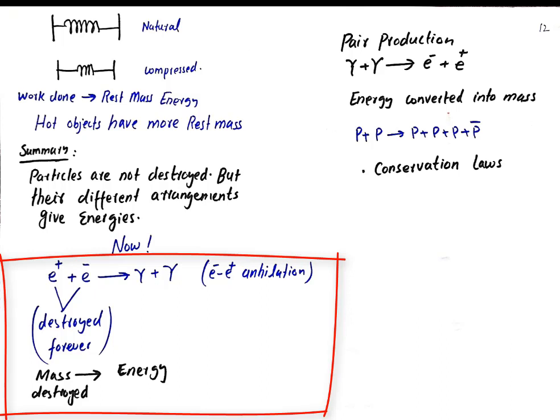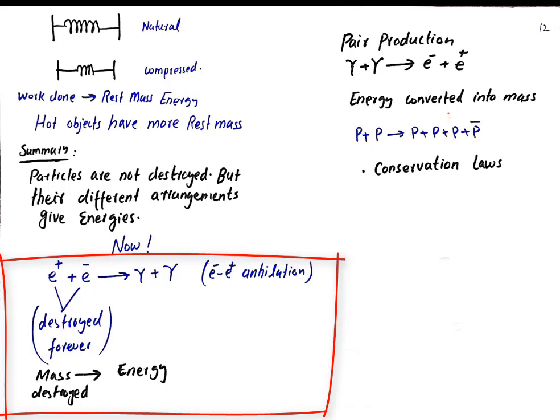We have one electron and a positron, and they combine to give two gamma photons. The electron and positron are completely destroyed, and these are massive particles, they have masses. But here the mass is converted into energy according to E equals mc squared. So yes, mass can be destroyed into energy.